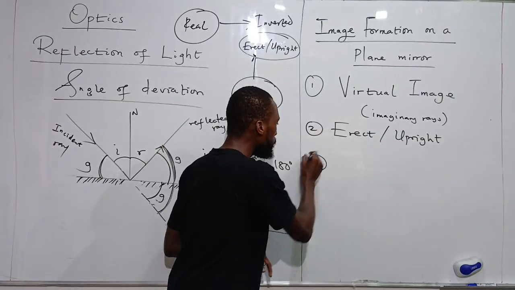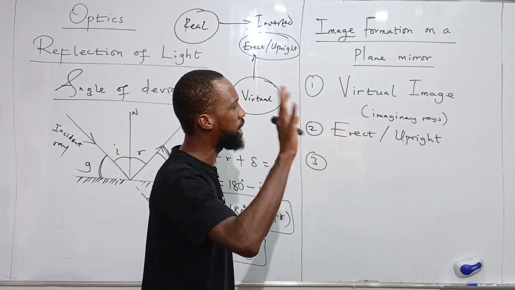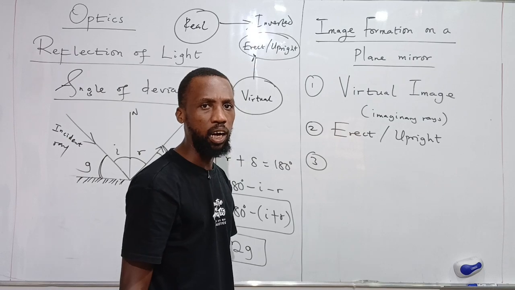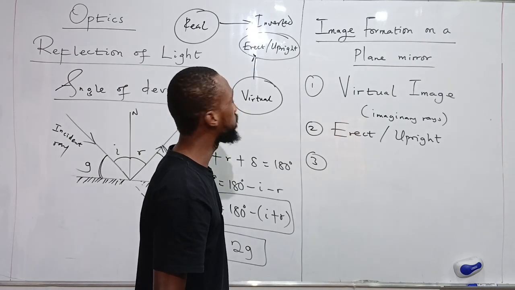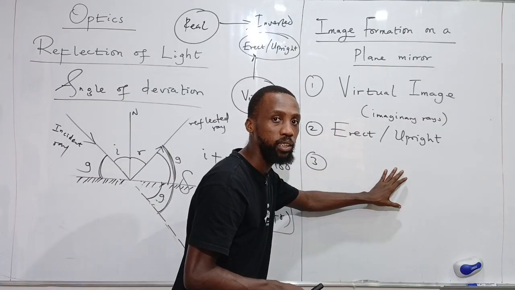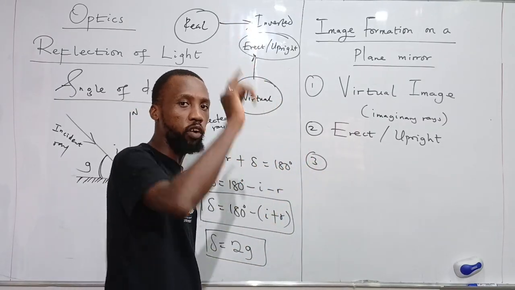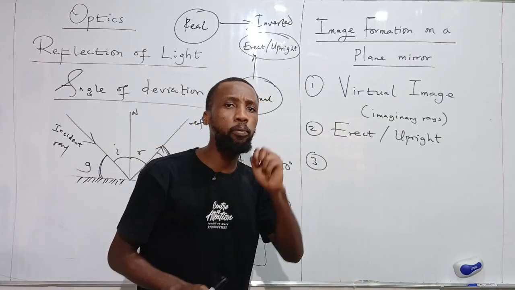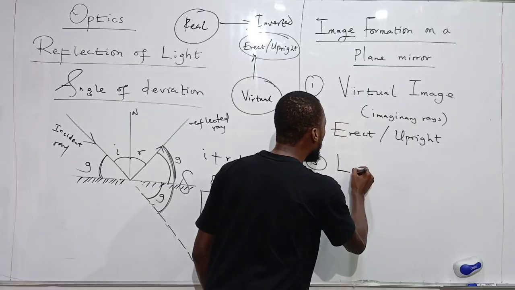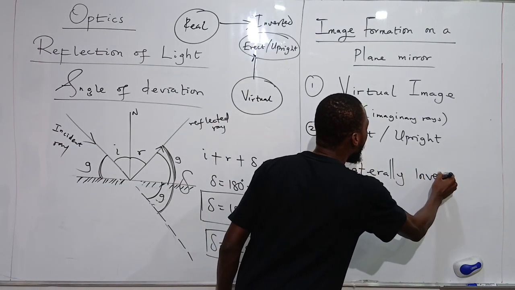Number 3. Now, I know some of you will say, okay, but if I raise my right hand up, I will see my left in the mirror. Is that not saying that the image is inverted? No, the image is not inverted. The image is actually upright. That property that we are seeing, that if I raise my right in front of the mirror, I will see my left, is what we call lateral inversion. So the image formed by a plane mirror is actually laterally inverted.